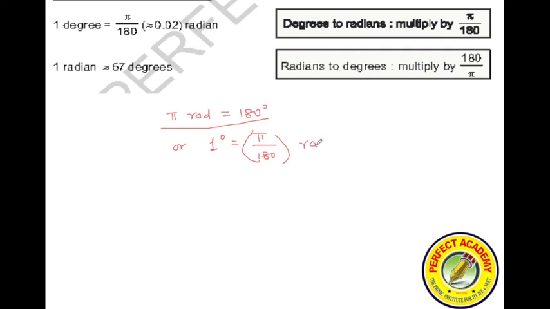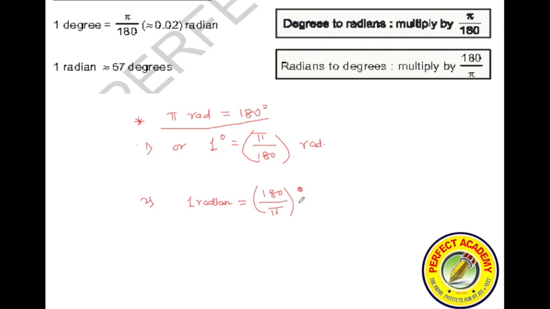This is the basic formula, illustration 1. Or I can even say 1 radian is equal to 180 divided by pi degrees.